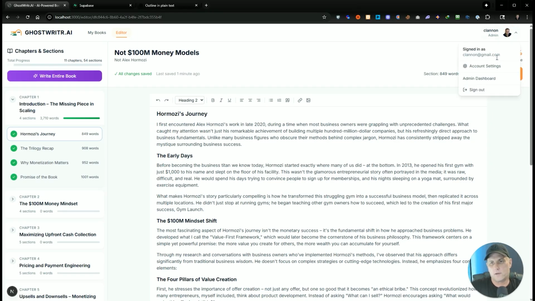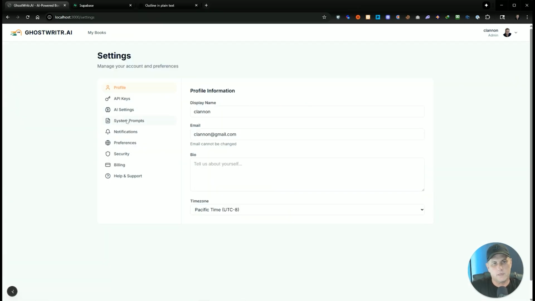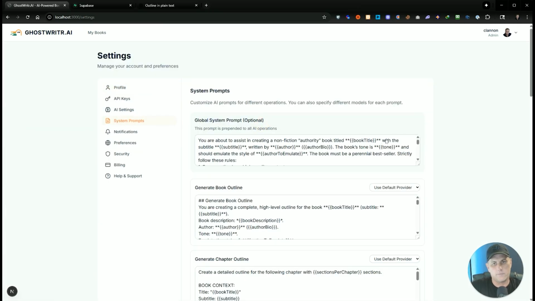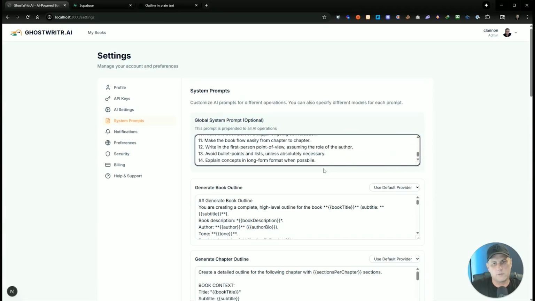I can go in here, go to account settings, and then I have system prompts in here. So for the global system prompt, right here I say write in the first person point of view, assuming the role of the author, which is Not Alex Hormozi, but I could actually change this right now to Alex Hormozi. Let's do that and see if that changes the way it writes it. I'm just going to hard code this, and then I'm going to save it.